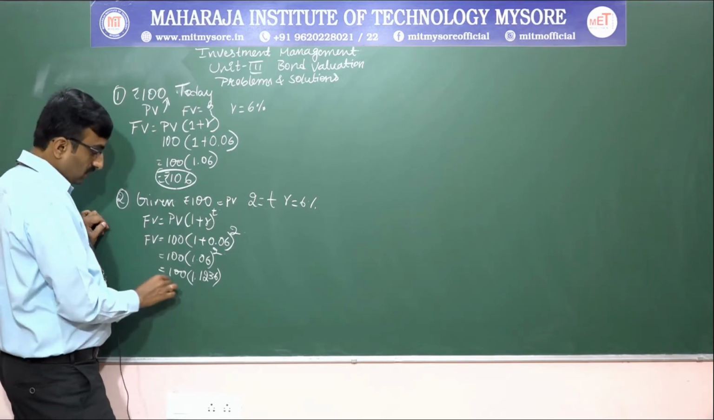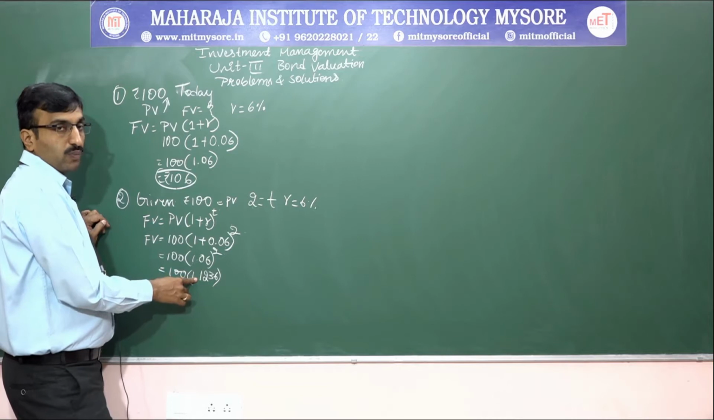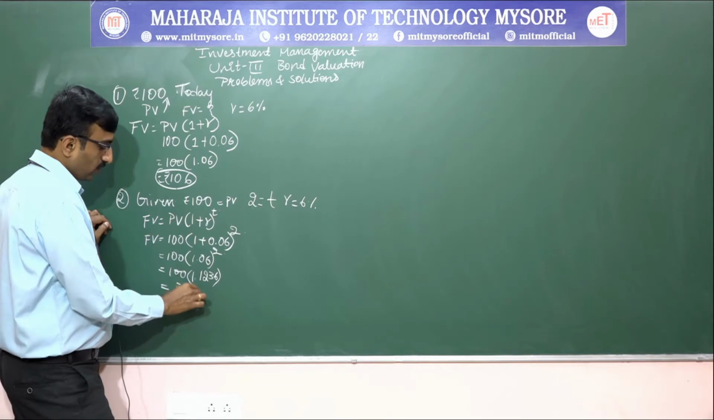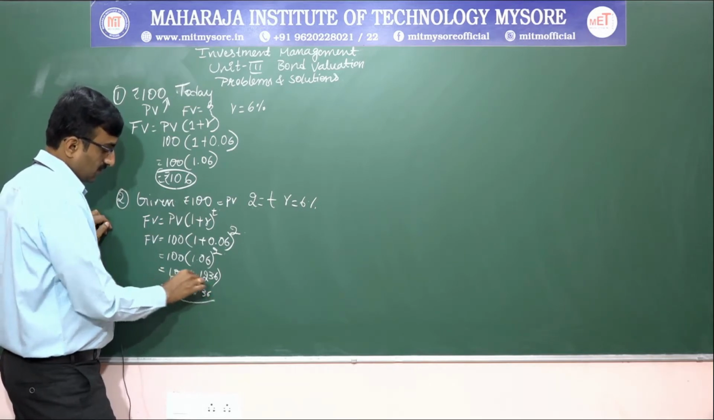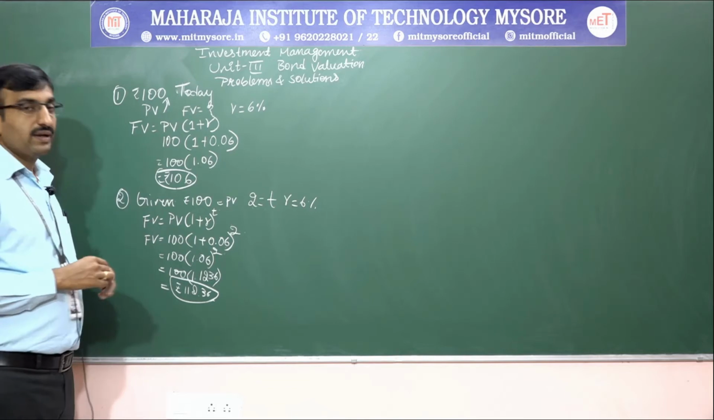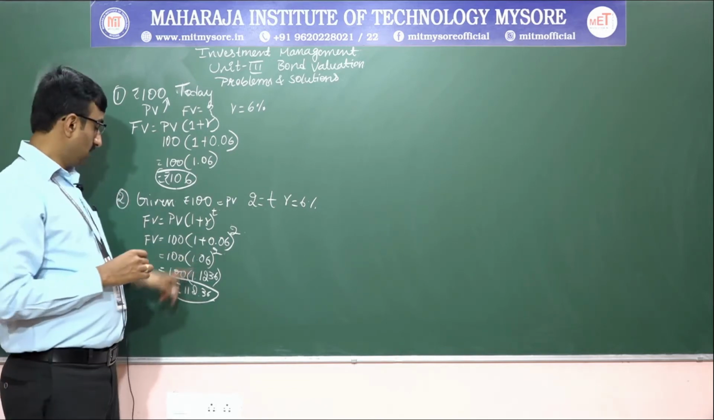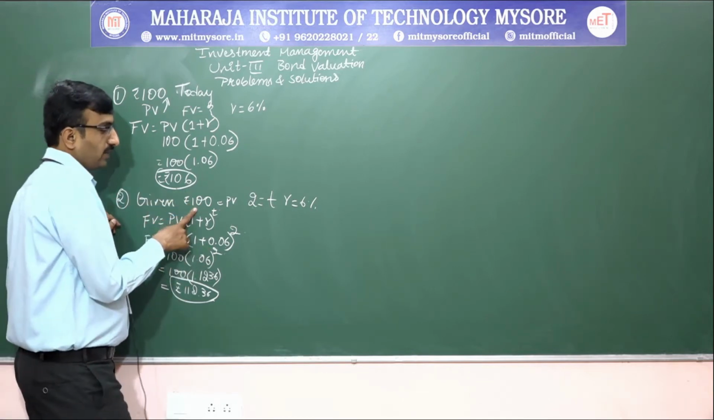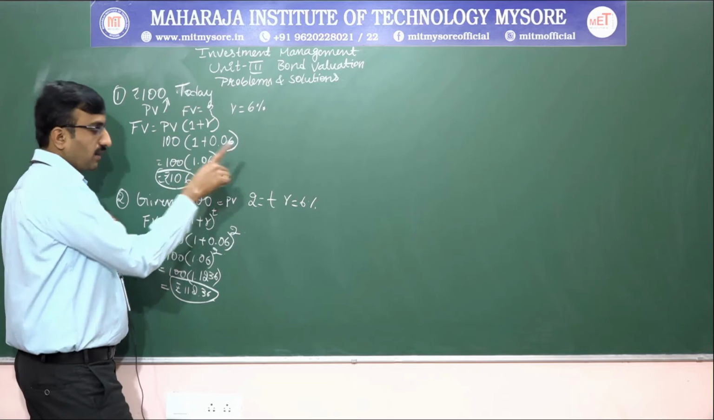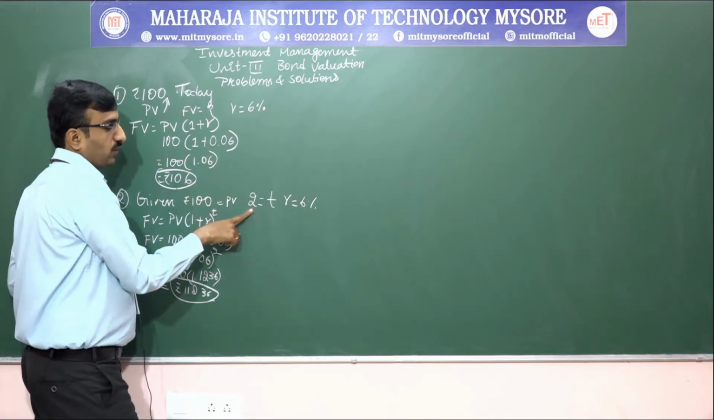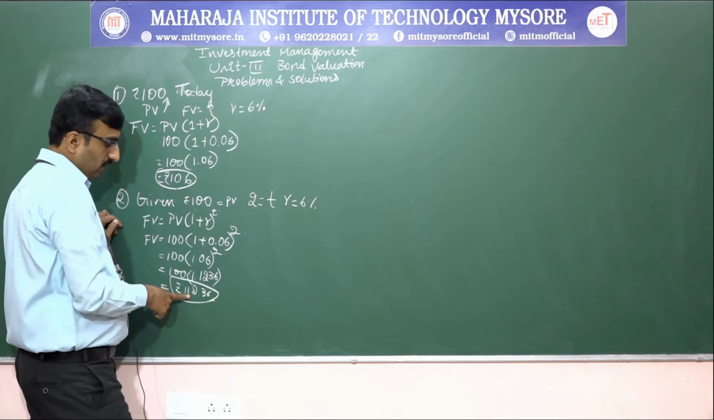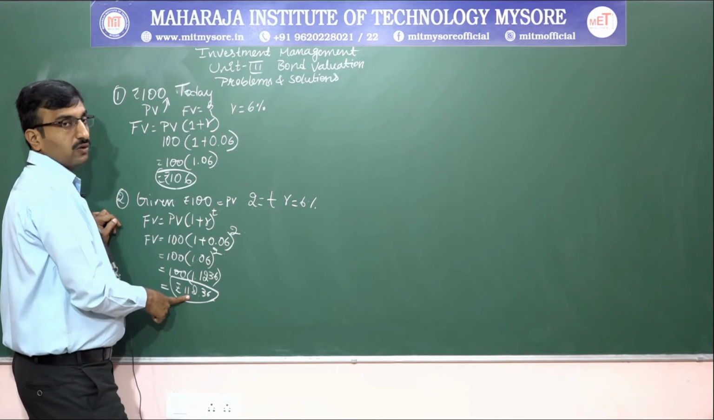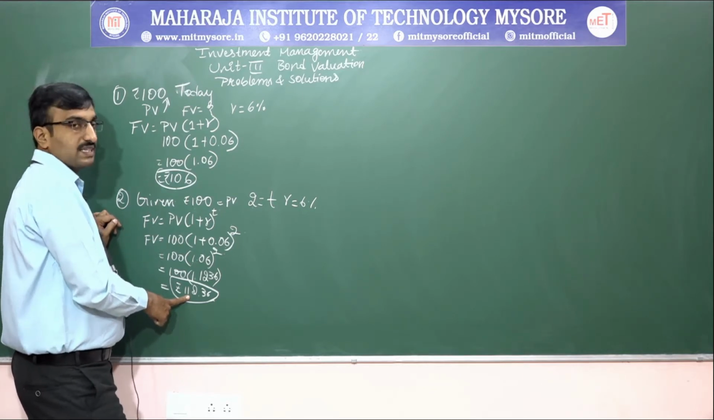Fine. So then what is the total value? 100 into 1.1236, you will get 112.36. This is the future value after 2 years. So if you invest 100 rupees today at time 0 at the rate of 6% for a maturity period of 2 years, you will get 112.36. So you will get an extra 12 rupees and 36 paisa.